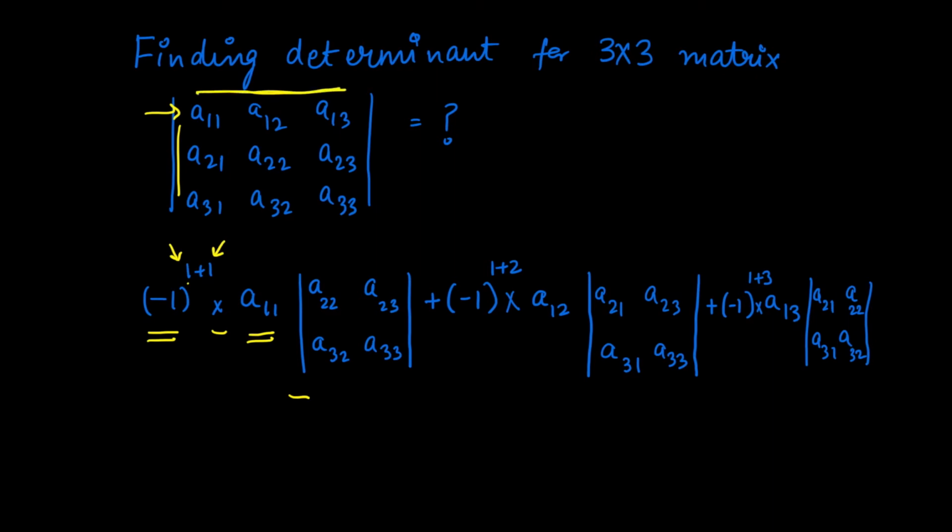So this is row 1, A11, A12, A13, and this is column 1. What are the elements left other than this? It will be A22, A23, A32 and A33.